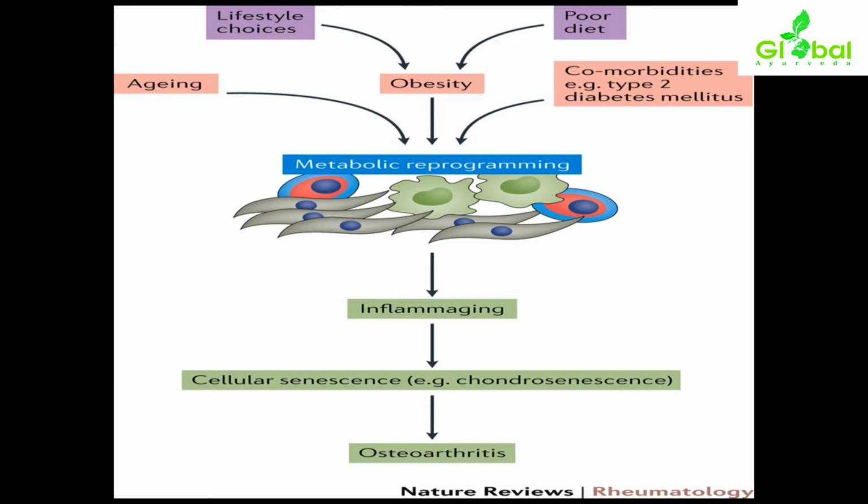With cellular senescence, there will be gradual destruction of the cellular contents, and chondrogenesis conditions, destruction of cellular components, will be happening. So this will cause osteoarthritis. This much we will discuss under the first part of osteoarthritis. In the next part we will continue with the risk factors along with the diagnosis of osteoarthritis, as osteoarthritis part 2.